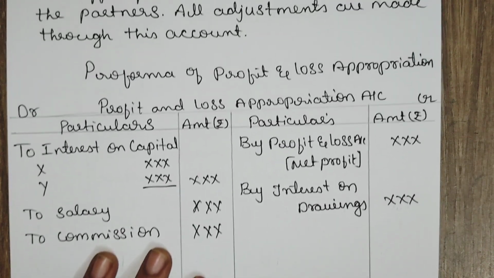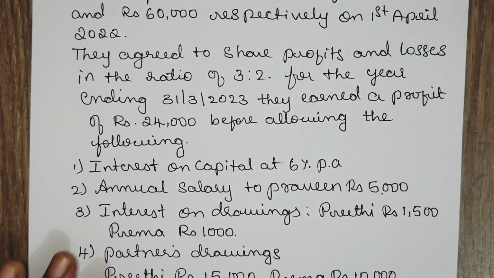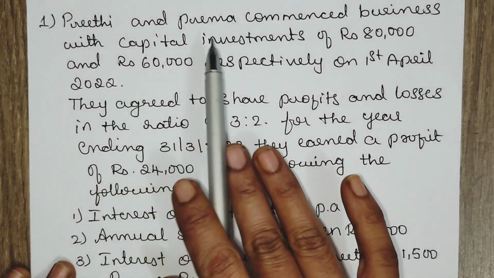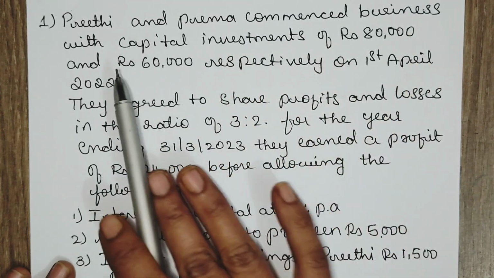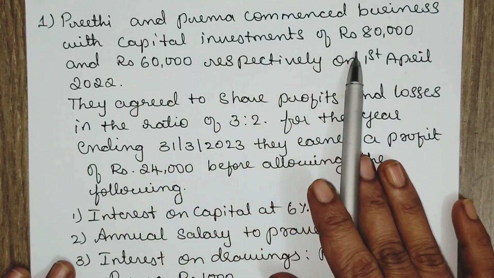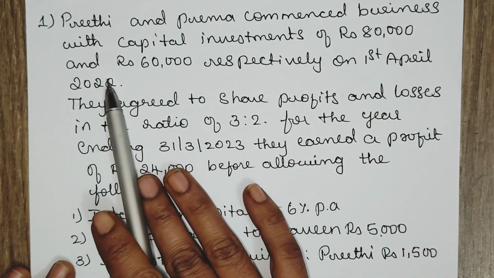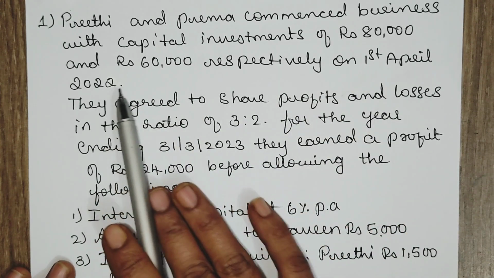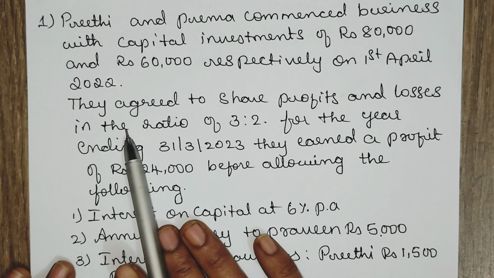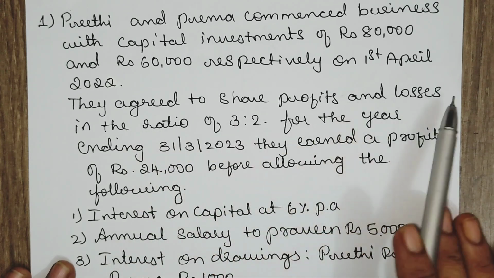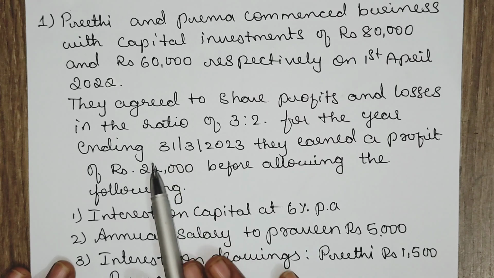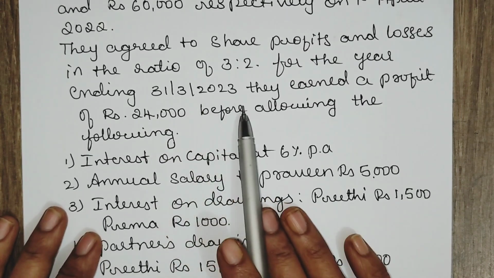Okay, let us understand this with a simple question. Preeti and Prema commenced business with capital investment of rupees 80,000 and rupees 60,000 respectively on 1st April 2022. They agreed to share the profit and losses in the ratio of 3:2 for the year ending 31st March 2023.